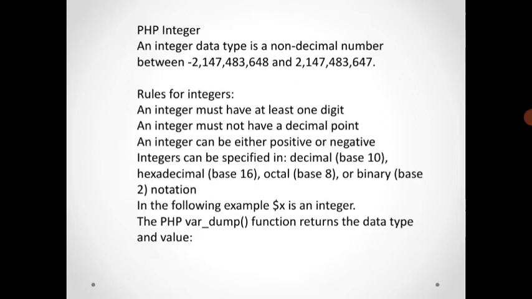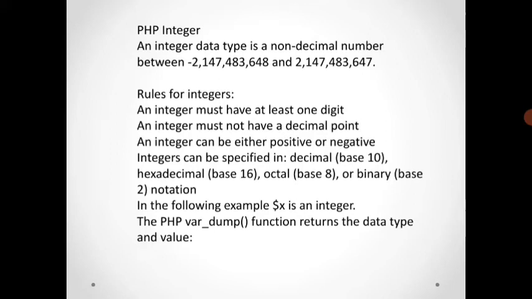Rules of integers: it must have at least one digit, it must not have a decimal point, and it can be either positive or negative. Integers can be specified in decimal, hexadecimal, octal or binary: decimal is base 10, hexadecimal base 16, octal base 8, and binary base 2.